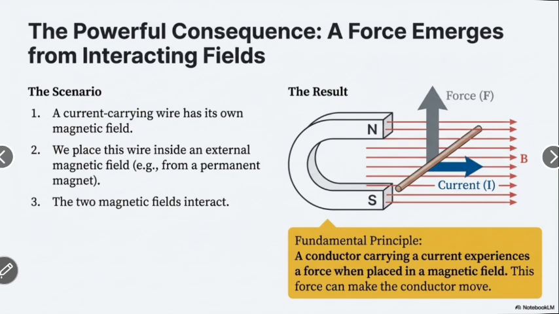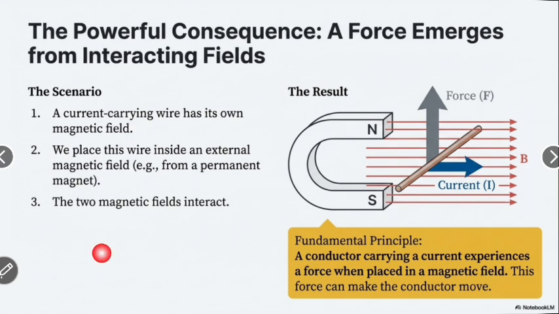The powerful consequence: a force emerges from the intersecting fields. Here we can see a U-type magnet with its north pole and south pole. We can see the current-carrying horizontal line and the force acting perpendicular to the conductor.